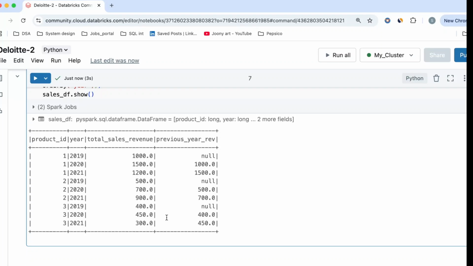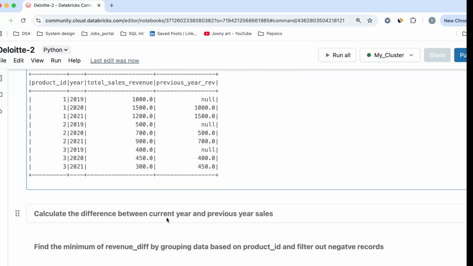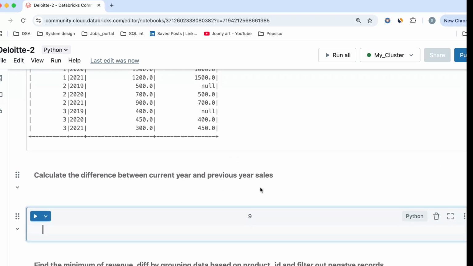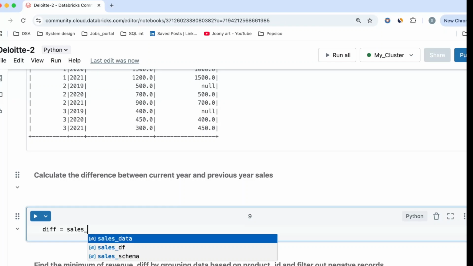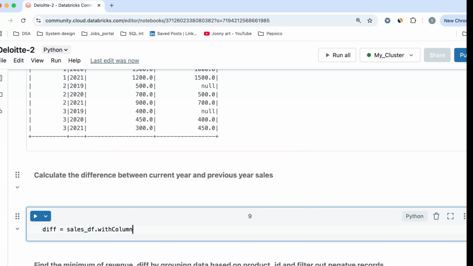So now we will go ahead and do our next step. What is our next step? The next step is to actually go ahead and get our difference between the current year and the previous year sales. Okay, so for that, I will just create a different data frame. Let's say diff, and I will do it on sales df dot with column. I'll create another column in which I can record the values of my difference of the current year and the previous year, which is my revenue difference.